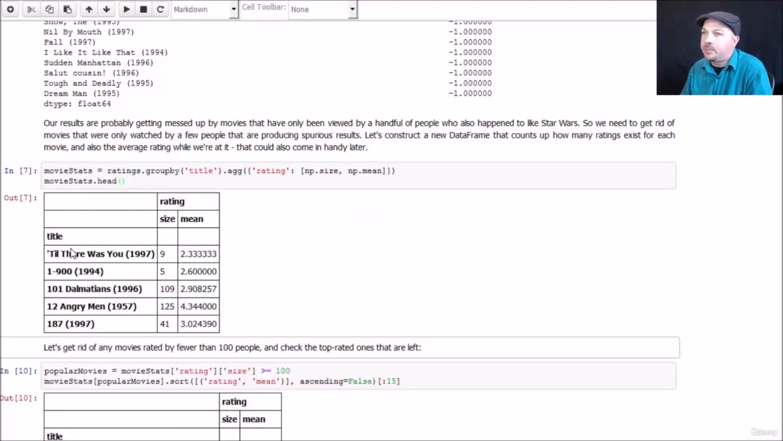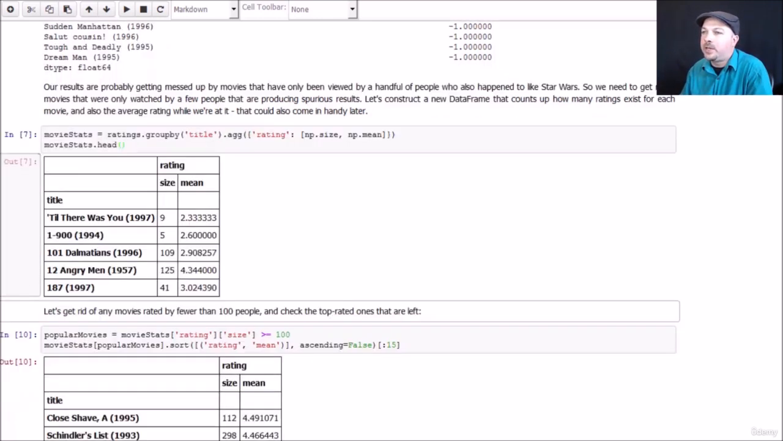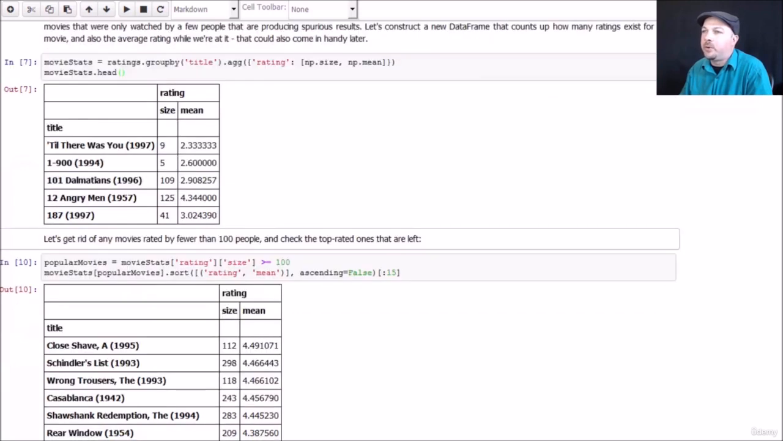This is telling us, for example, for the movie 101 Dalmatians, 109 people rated that movie and their average rating was 2.9 stars. So not that great of a score, really. If we just eyeball this data, we can say, okay, movies that I consider obscure, like 187, had 41 ratings, but 101 Dalmatians, I've heard of that. 12 Angry Men, I've heard of that. Seems like there's sort of a natural cutoff value at around 100 ratings where maybe that's the magic value where things start to make sense. So let's go ahead and get rid of movies rated by fewer than 100 people.